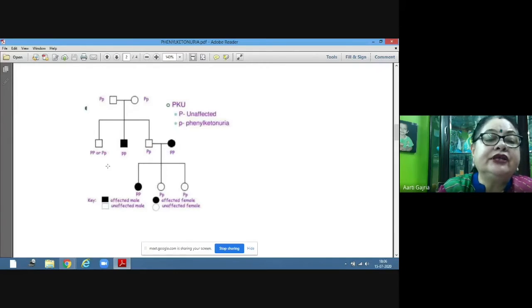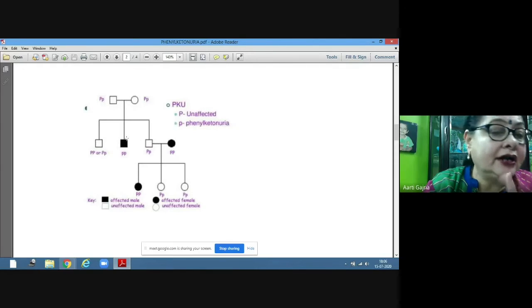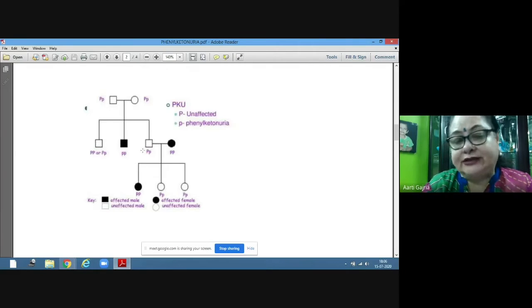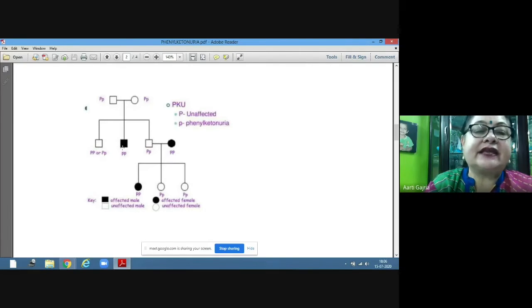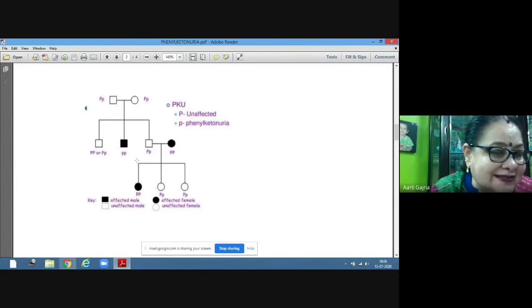Now, the progeny: they have one son who is capital P, or it can be capital P, small p, heterozygous or homozygous dominant. In both conditions, the son is normal. The second son, because in a pedigree we go from left to right, so this is the first son, this is the second son, has small p, small p, the homozygous recessive condition.